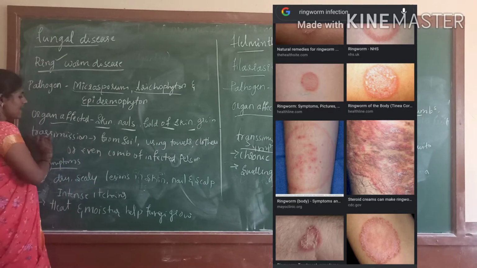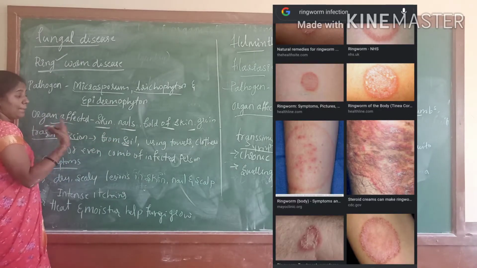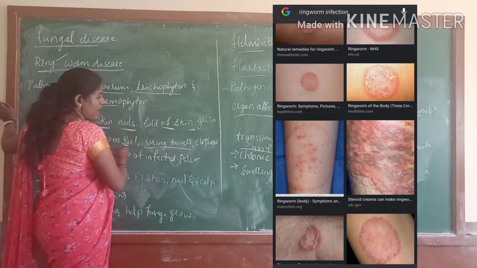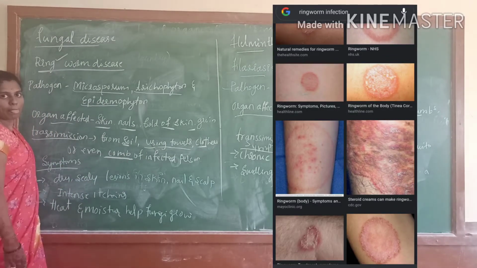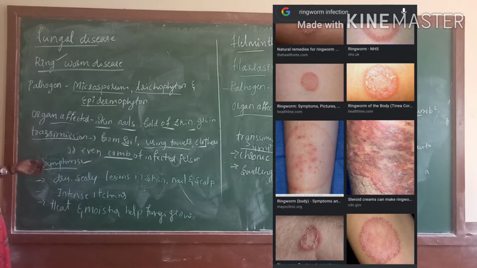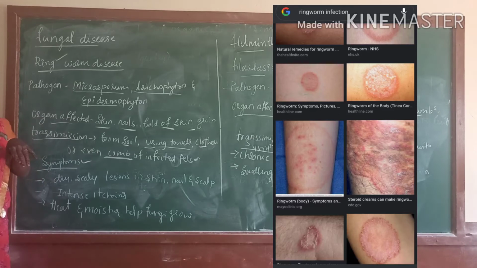Next, transmission. How will it be transmitted? It is acquired from soil, and when we use an infected person's towels, clothes and even combs. Next, what are the symptoms? Dry scaly lesions of the skin.